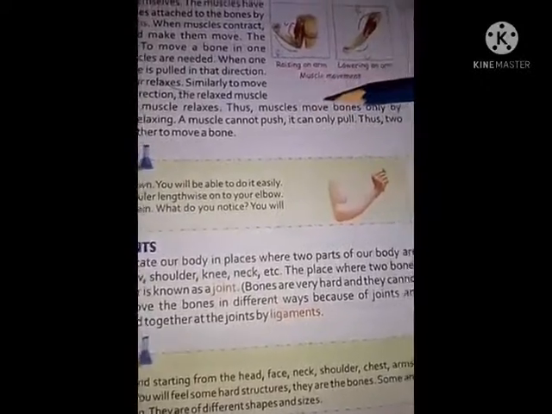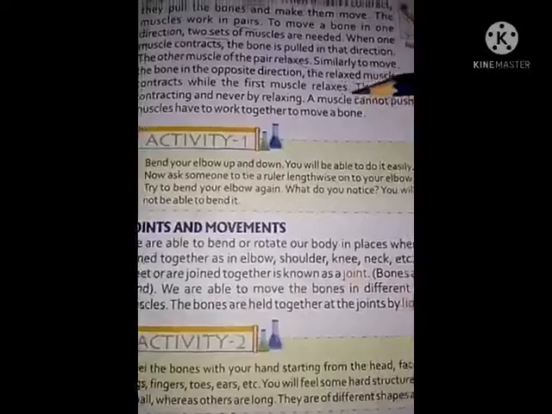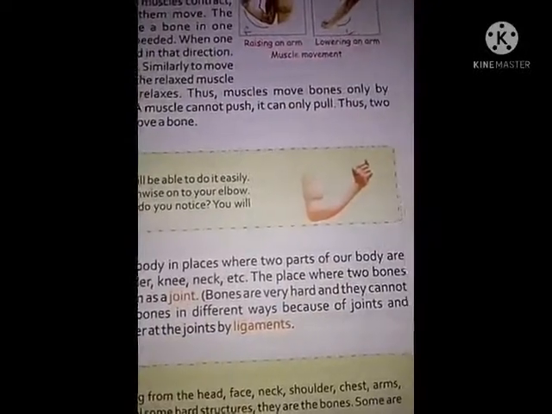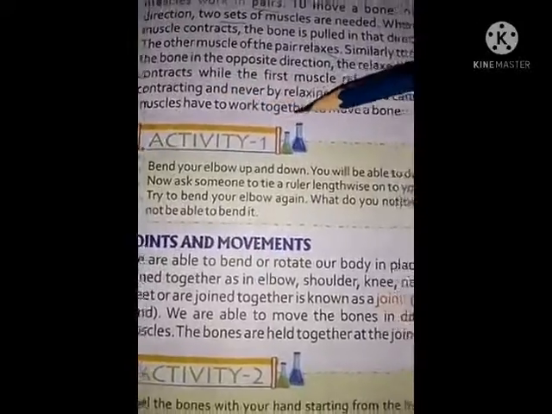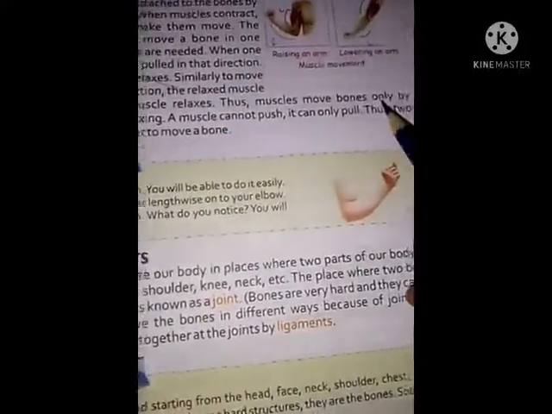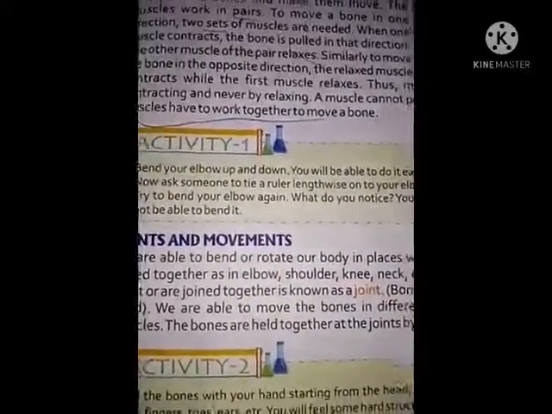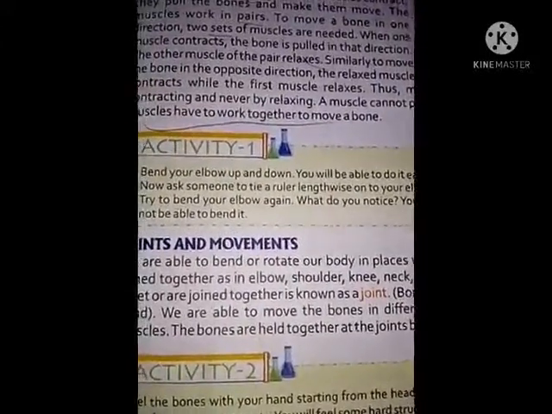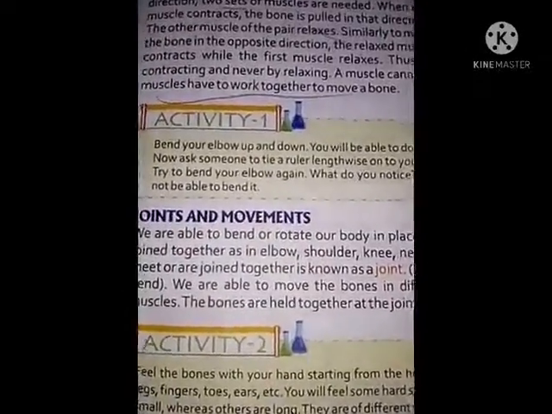Thus muscles move bones only by contracting and never by relaxing. A muscle cannot push, it can only pull. Thus two muscles have to work together to move a bone. Underline this sentence. Two muscles have to work together to move a bone. To move a bone, two muscles are needed. Understand?